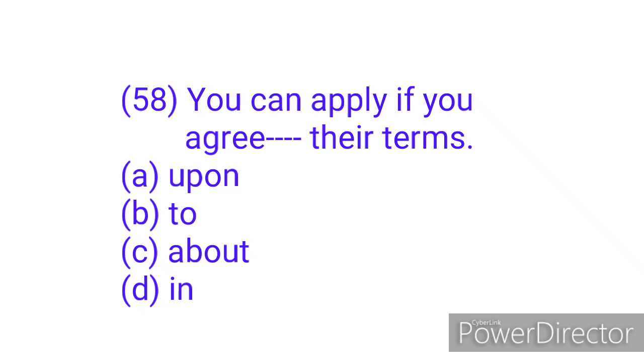For example, you can say, I agree to do as you say. You can also say, I agree with you on this. And you can also say, we agreed on this. So those are the three ways you can use the word agree. You can only collocate the word agree with on, to, and with, like I said, but not upon or in. So the only option that is correct here is option B, to. So the right way to say the sentence is, you can apply if you agree to their terms.